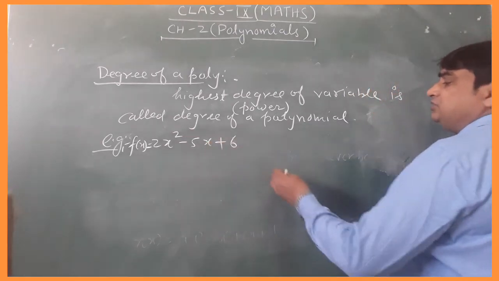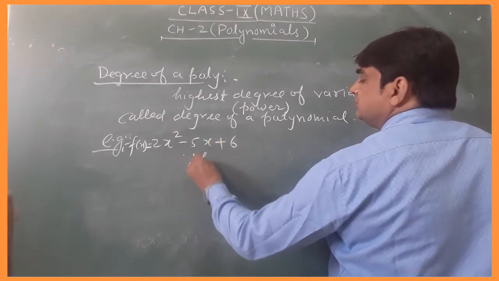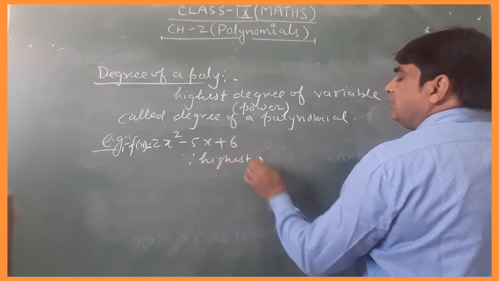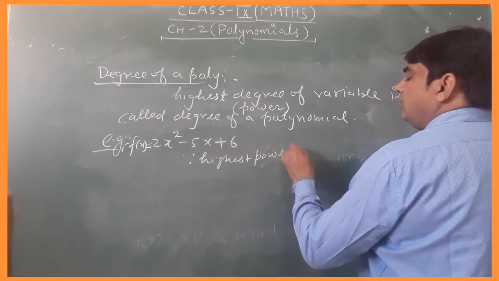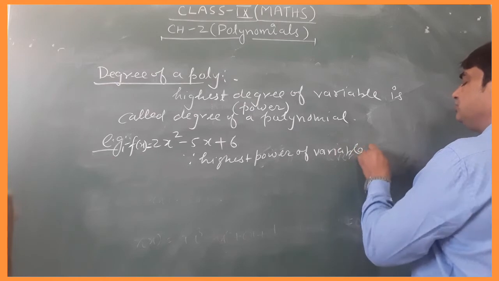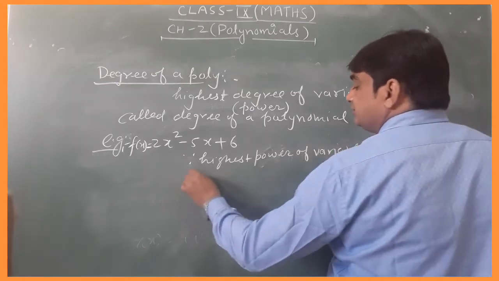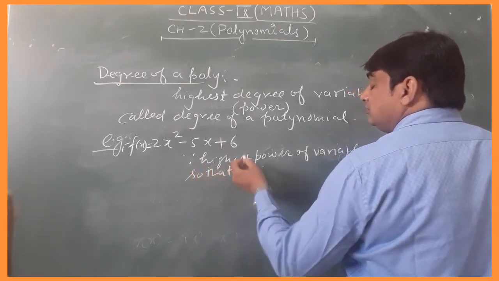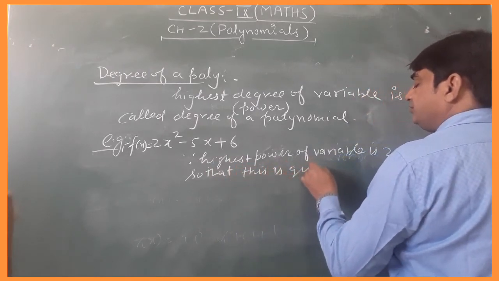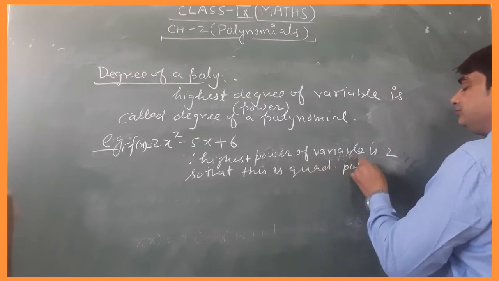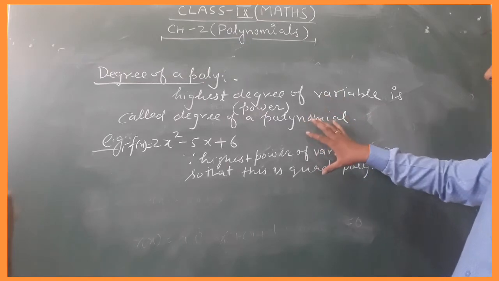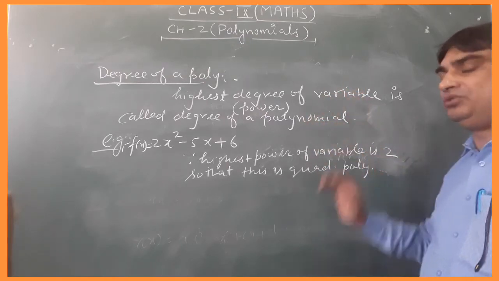Since the highest power of the variable is 2, this is a quadratic polynomial. It means whatever the highest degree, the highest power is, that is the degree of the polynomial.